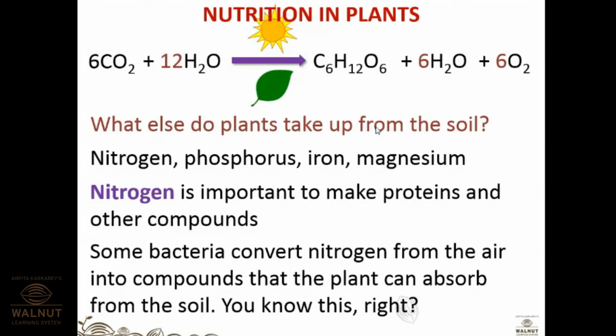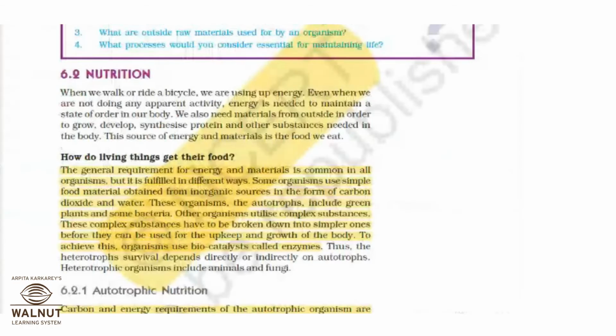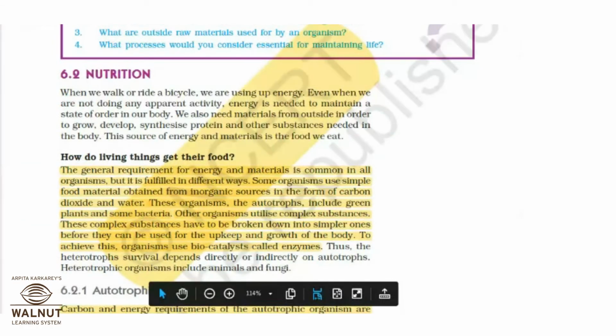Rhizobium. Where is it present? In the roots. Roots of which plants? Legumes. Very good.